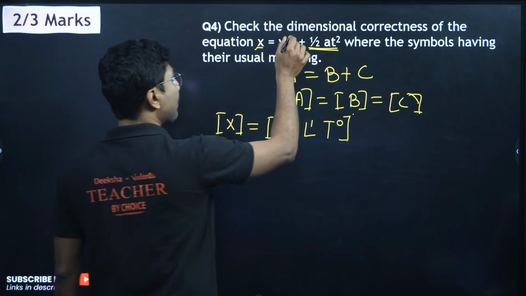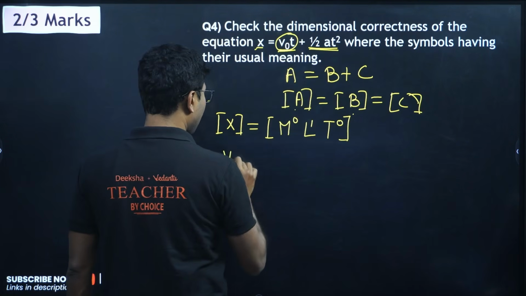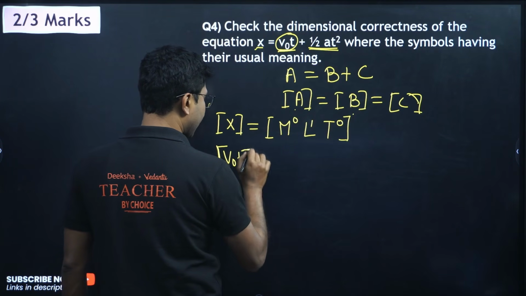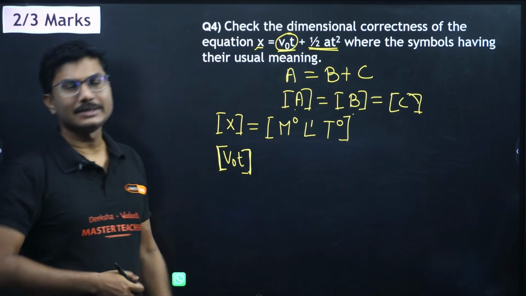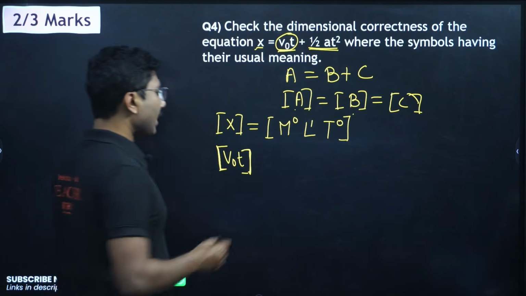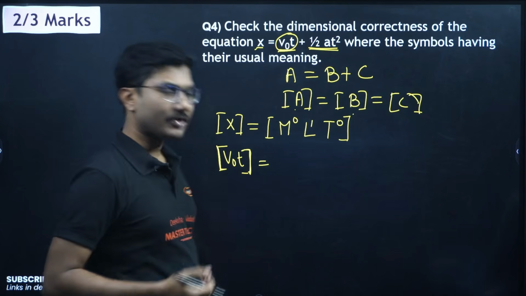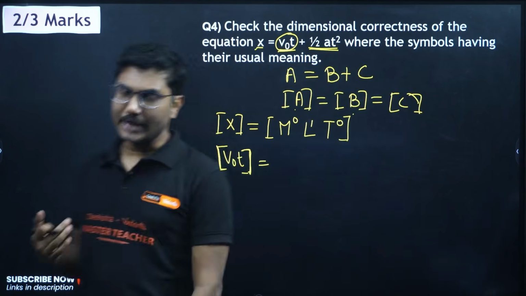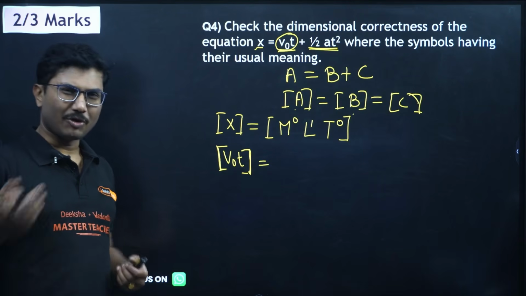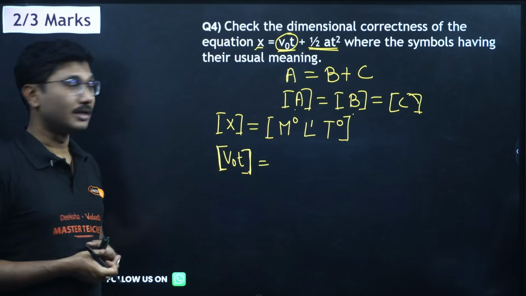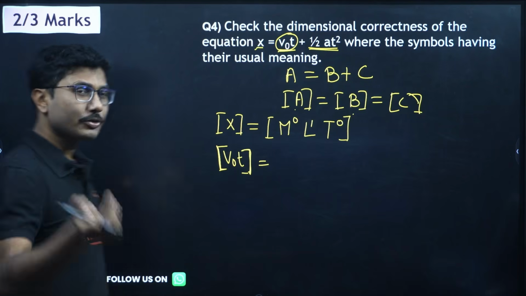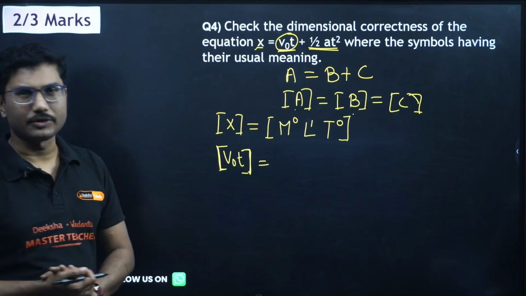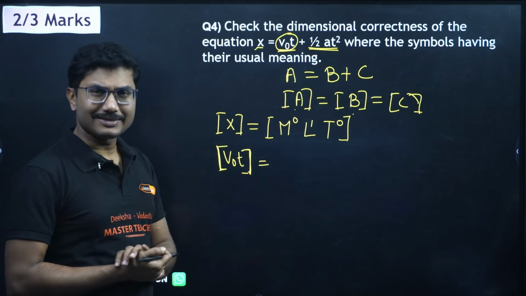Now we will find the dimension of the term v naught t. Dimension is represented using square brackets. The square bracket basically means it is the dimension. So what is the dimension of velocity? Velocity means distance traveled per unit time. You have learned it in the smaller classes where you used to do speed and time problems in mathematics. Also in physics class, in class 9th, I guess you have done some problems on this. So velocity means distance traveled per unit time.